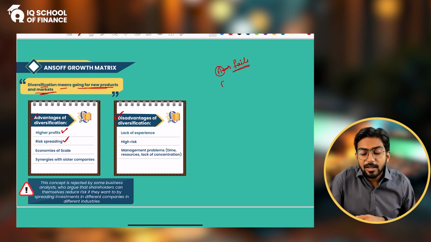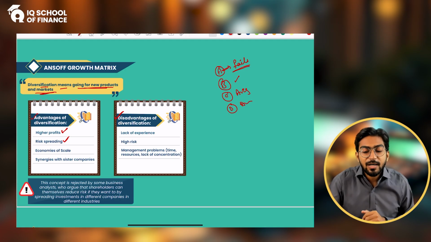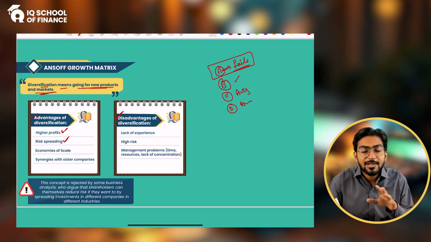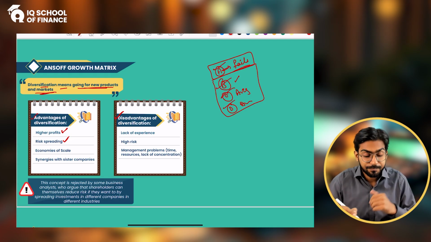But if you are working in product B, product C, product D as well, then if one fails, maybe another will become successful or average, and somehow your risk is spread. Even if product A is not giving you profit, you are still in a good, peaceful position. Your risk is spread across all these things, not on a single one, where if it fails, you would not know what to do.